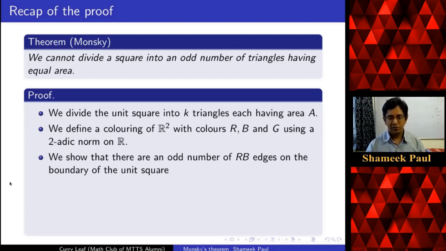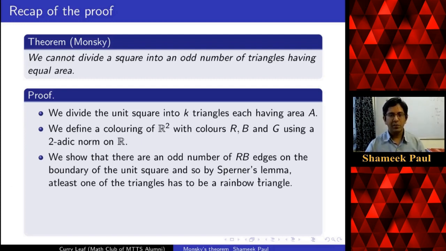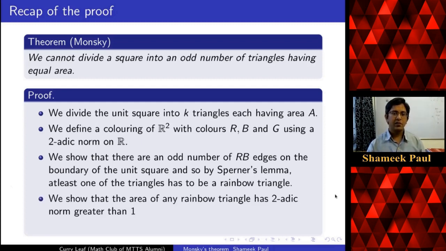Once you have this, then by Sperner's lemma, you know that at least one of the triangles has to be a rainbow triangle. And now the proof of theorem 3 will tell you that the area of any rainbow triangle has two-adic norm greater than 1. The same proof. And so we can say that this A has two-adic norm greater than 1.